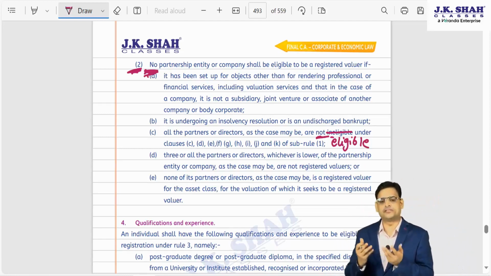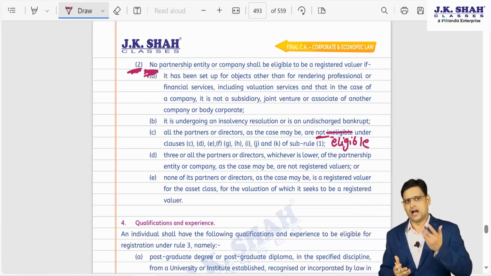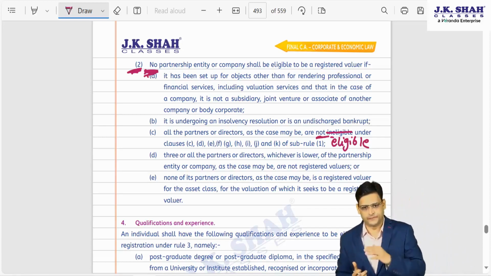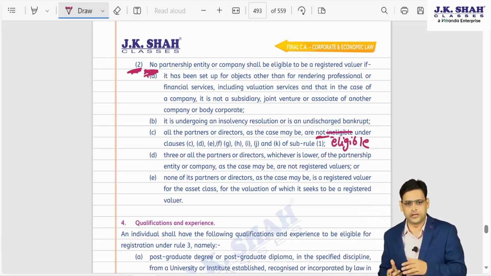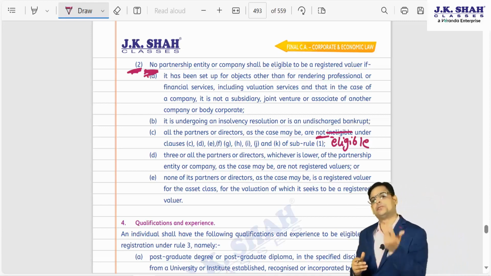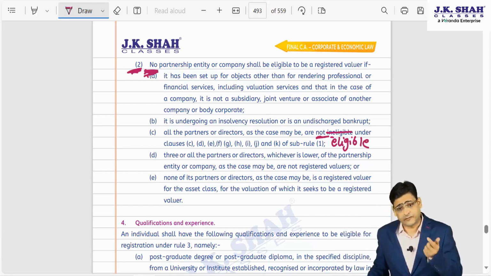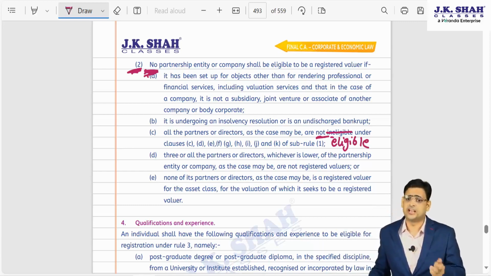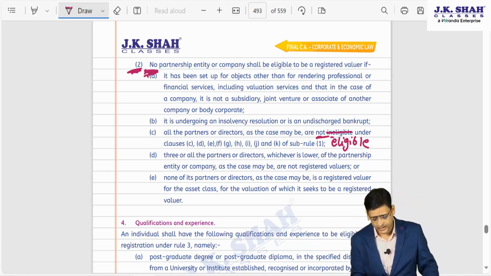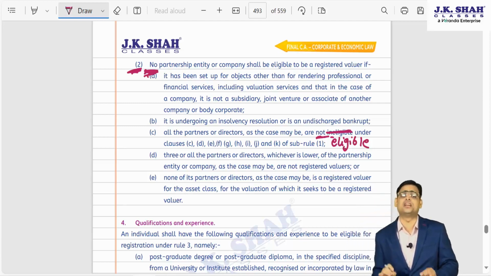So whether you have studied under me or some other professor, I'm sure you must have studied that no partner should be disqualified or no director should be disqualified of a partnership firm or a company. Then only such partnership firm or company can become registered valuer. But there was a drafting mistake, so they have to correct it. Now they have just corrected it and made it sensible. They have just deleted the word ineligible and they have written the word eligible.